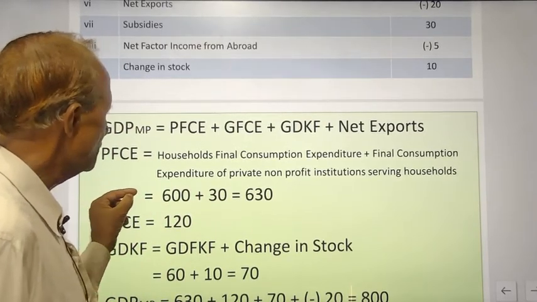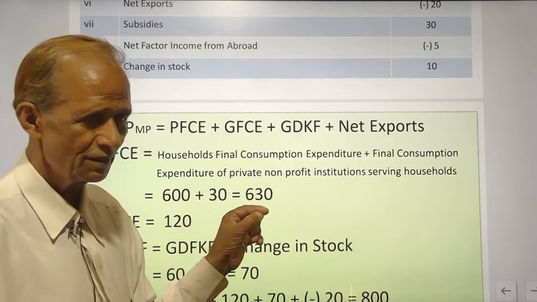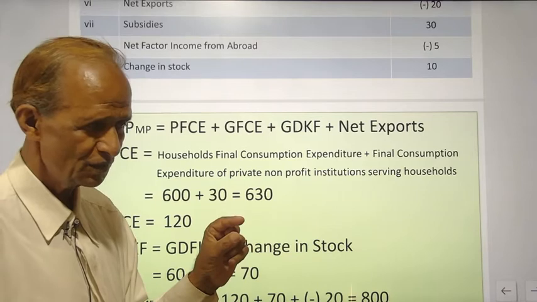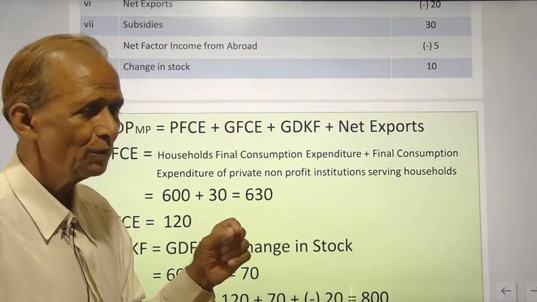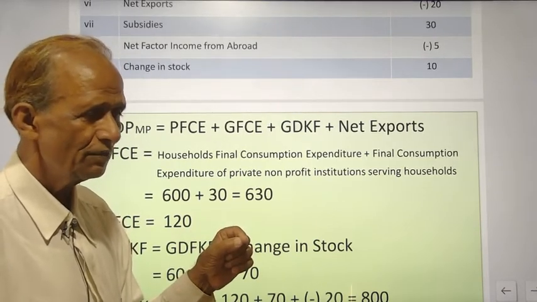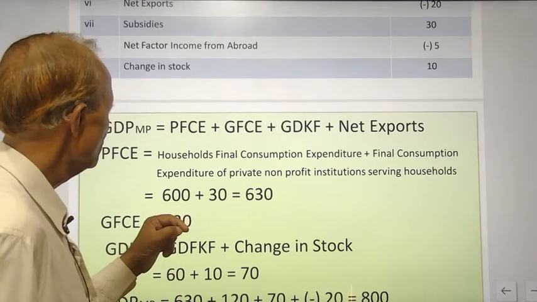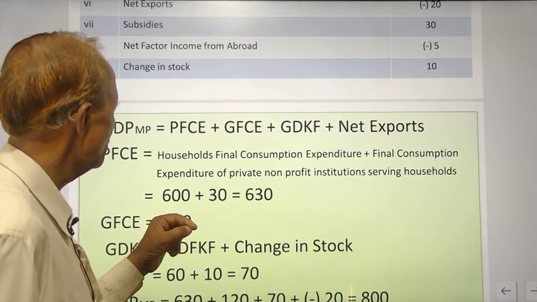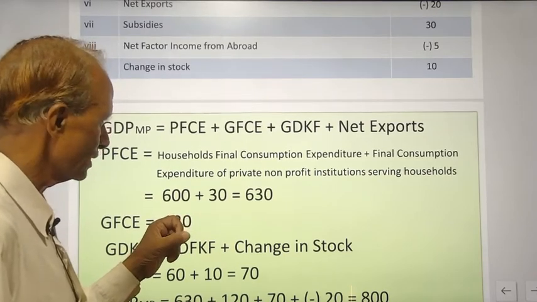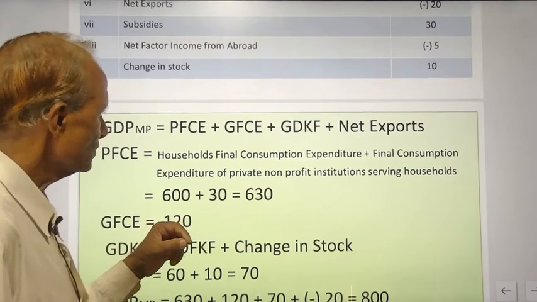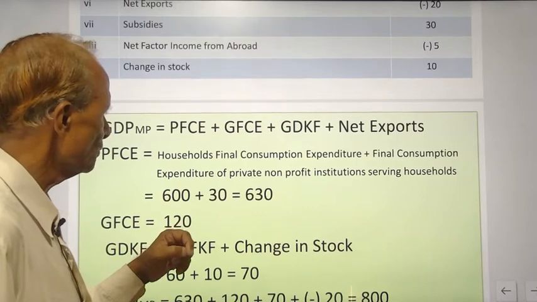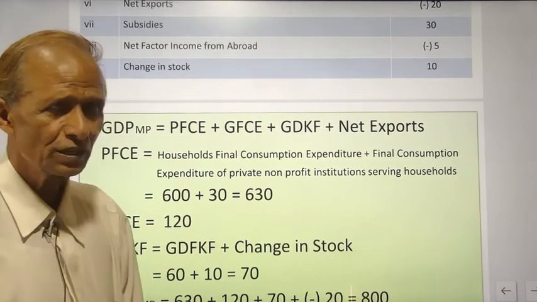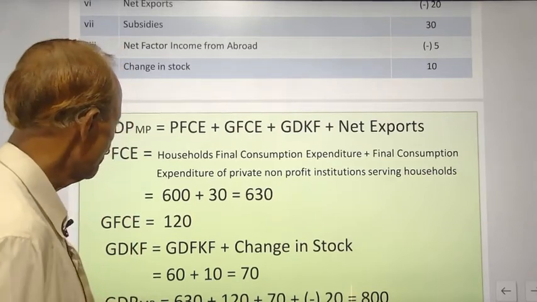Private final consumption expenditure may be given as a single item or in a bifurcated form. So in this illustration you are given household final consumption expenditure plus final consumption expenditure of private non-profit institutions, that comes to 630 crores.